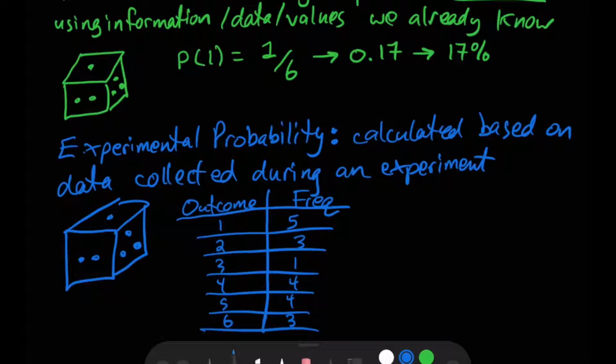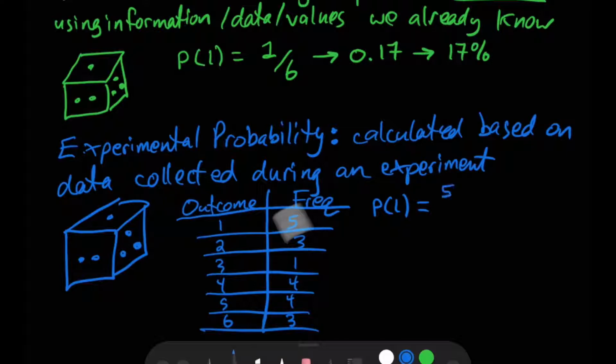This is a summary of all, well, I guess it's not really a summary. Yeah, I guess it is. And it's a list of our results. It's how many times we got each different outcome. Now we can use this to record or determine our experimental probability. So remember, experimental probability is how many times did I get the result I was looking for, or the favorable outcome, over how many possible outcomes were there. Well, I was looking for the favorable outcome of rolling a 1, and we see that that happened 5 times.